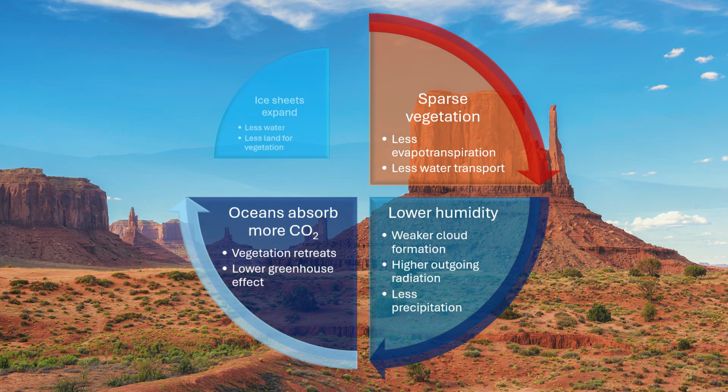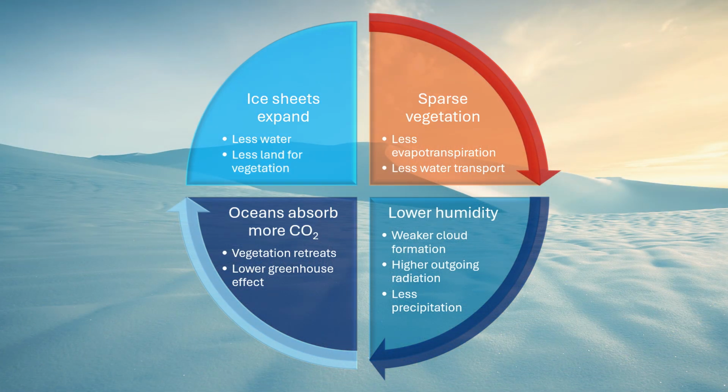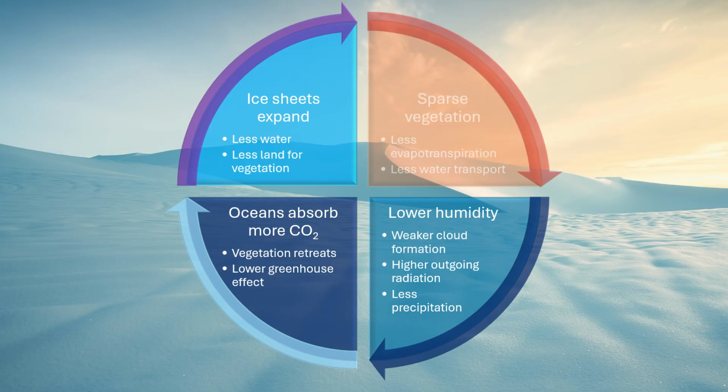Earth cools, ice sheets expand. If ice sheets expand, it means even less water and land available for the biosphere. It means less vegetation, and the whole cycle of amplifying processes starts again. This is a stable glacial period, as all the processes amplify one another. To change this, something must happen outside this stable system of processes.